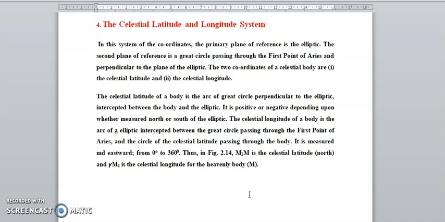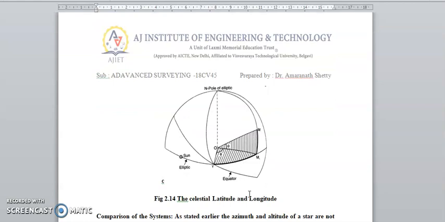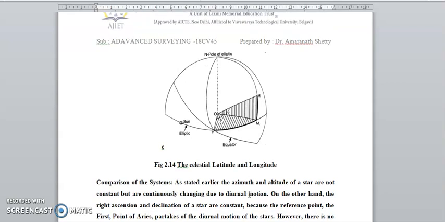The celestial longitude of the body is the arc of the ecliptic intercepted between the great circle passing through the first point and the celestial latitude circle passing through the body. It is measured eastward from 0 to 360, celestial body north. Okay, this is the celestial longitude of the heavenly body M. Okay, this we can see the celestial latitude and longitude. Okay, celestial equator, sun. Okay, the north pole of the ecliptic.